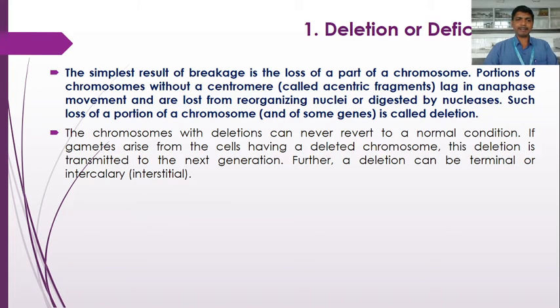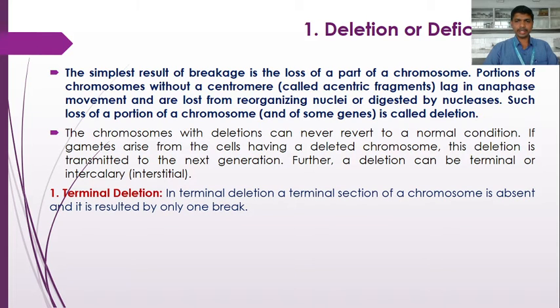Further, a deletion can be terminal or intercalary. So the chromosome that has been formed after deletion produces the gametes. Obviously, such gametes arise from the cells having the deleted chromosome, and this deletion is transmitted to the next generation. The deletion is of two types: terminal or intercalary. So the first one is the terminal deletion.